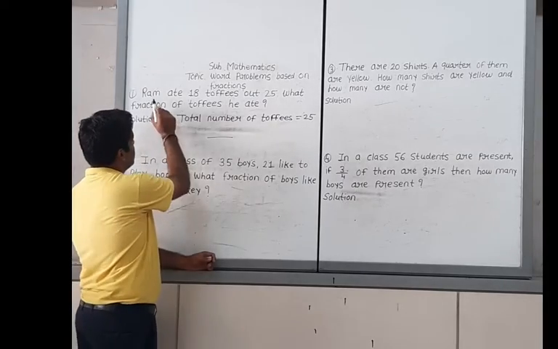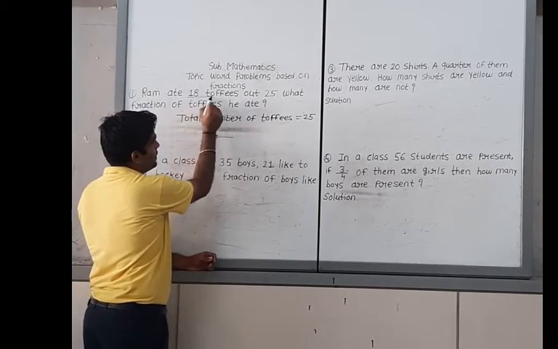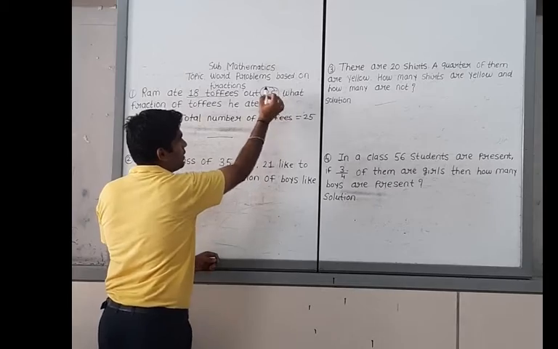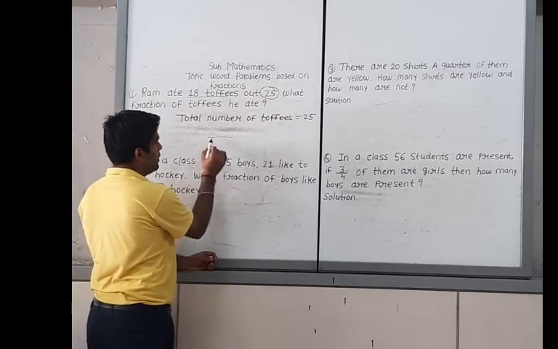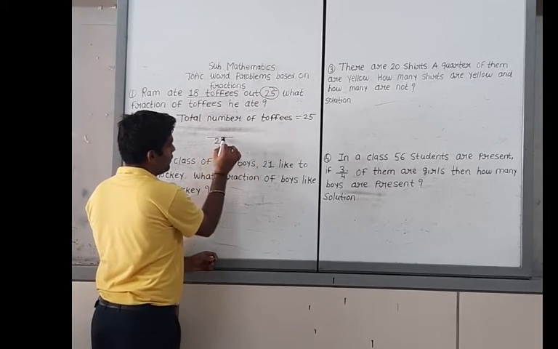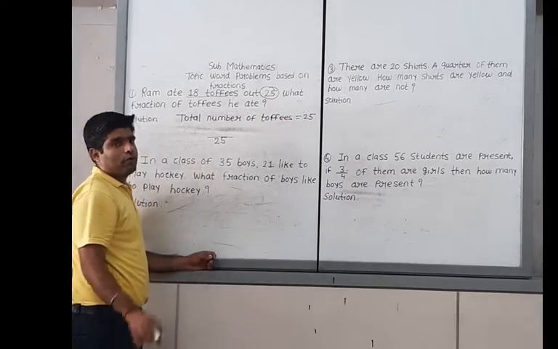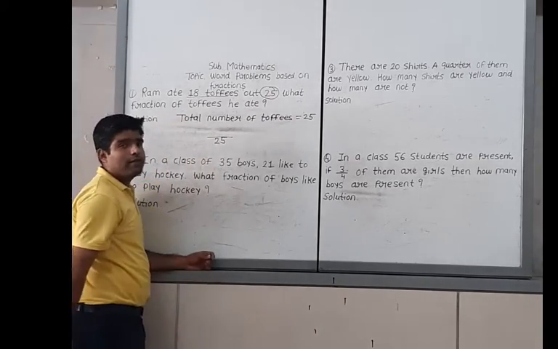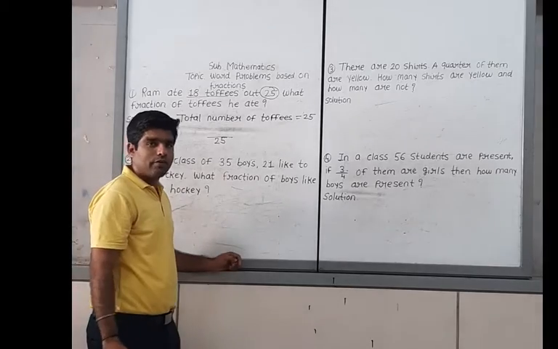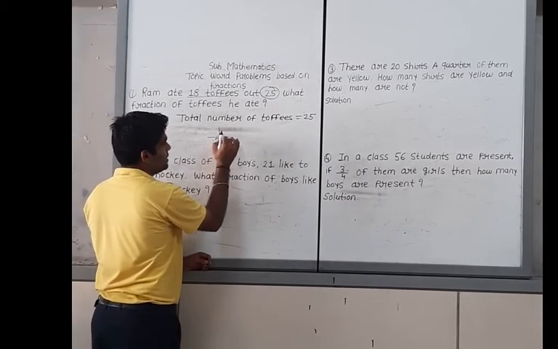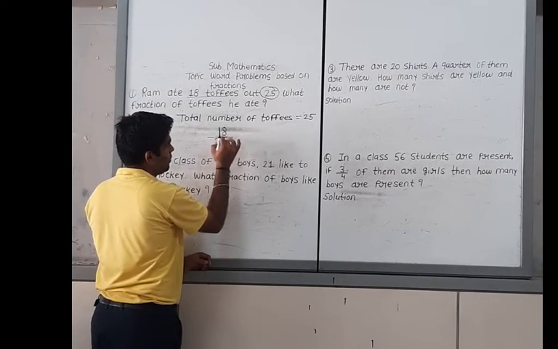Now see, Ram ate 18 toffees out of 25. The total number of toffees is 25. Out of the 25 toffees, Ram ate 18 toffees. It means that your answer is 18 upon 25.